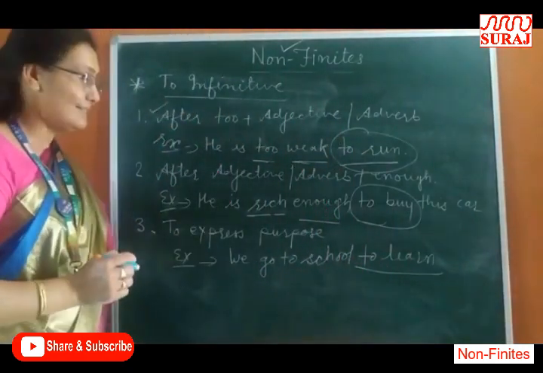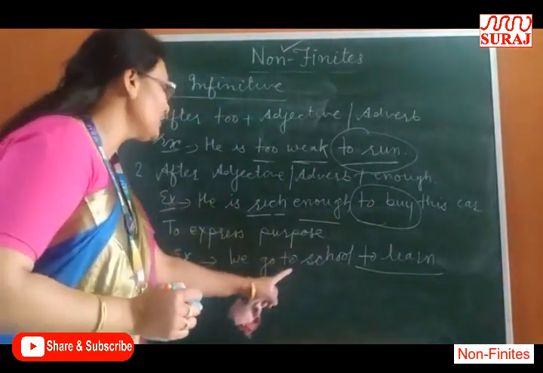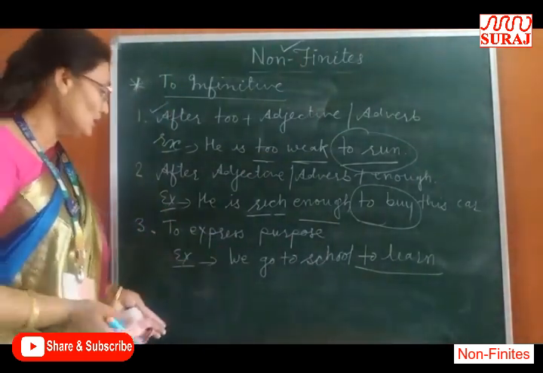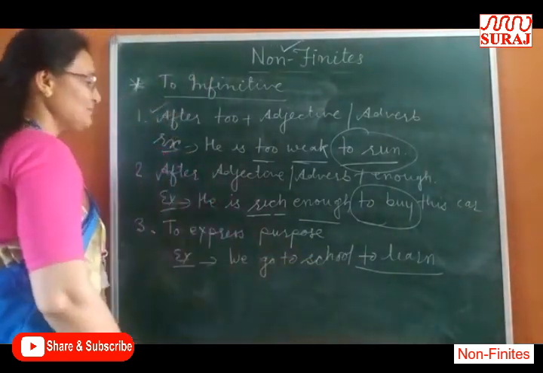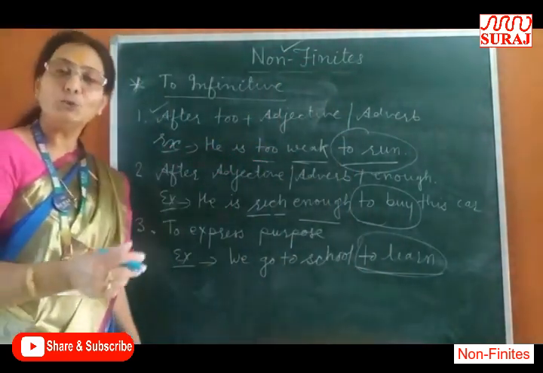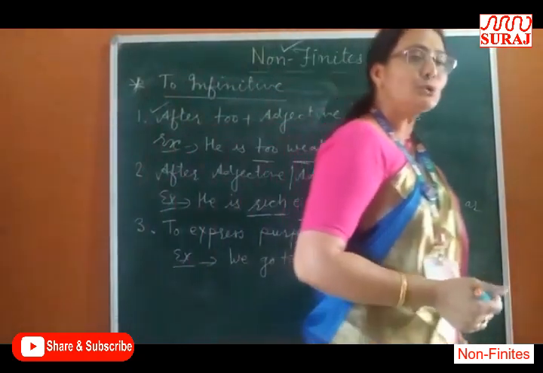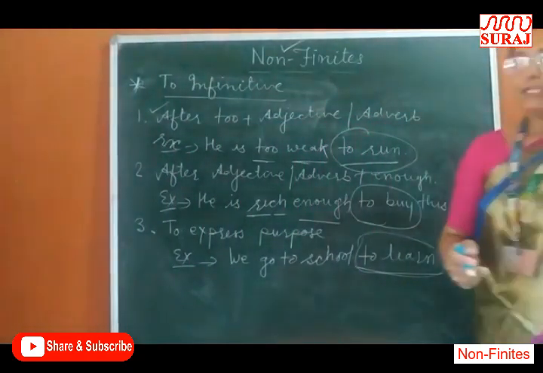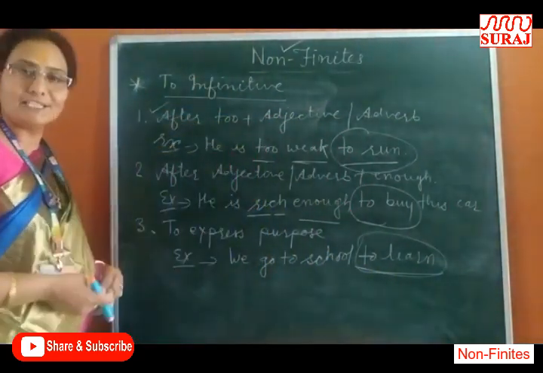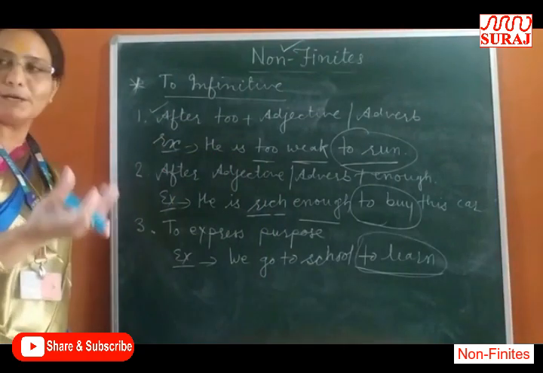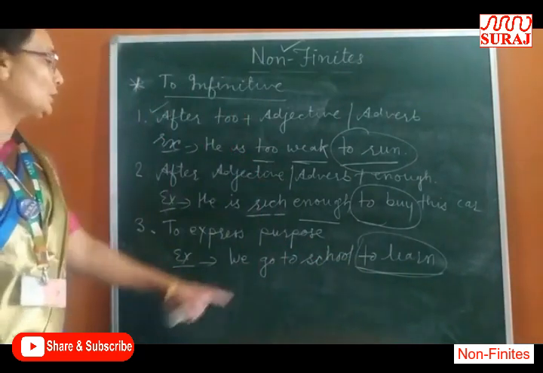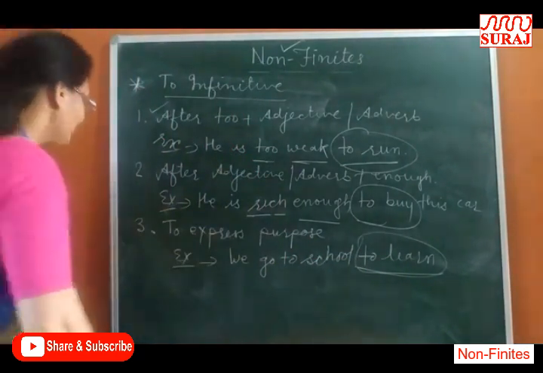There is a purpose here in this sentence. Due to this purpose we go to school. Otherwise we would not go to school. So here there is a purpose. Due to purpose I have used here to infinitive. He goes to library to learn. My father goes to office to earn. My mother does all the domestic work so that we all can get all the facilities. So in every action there is a purpose. So to express the purpose, we will use to infinitive to show the purpose.